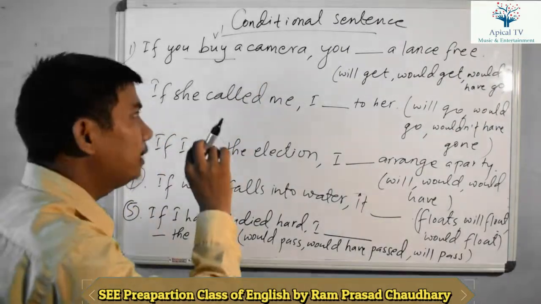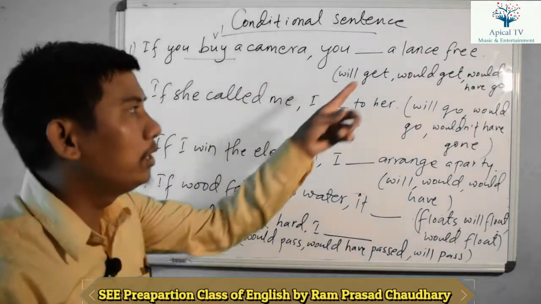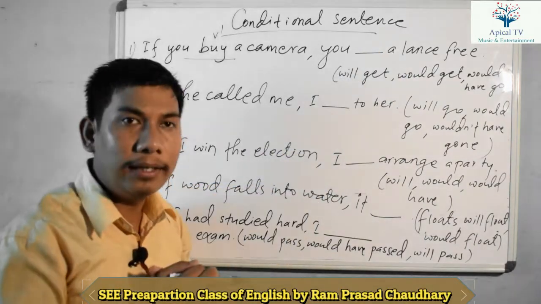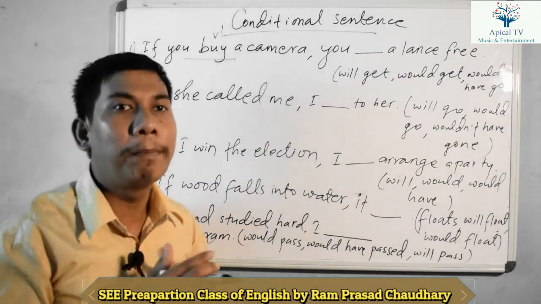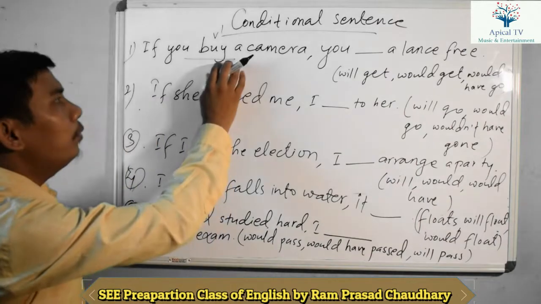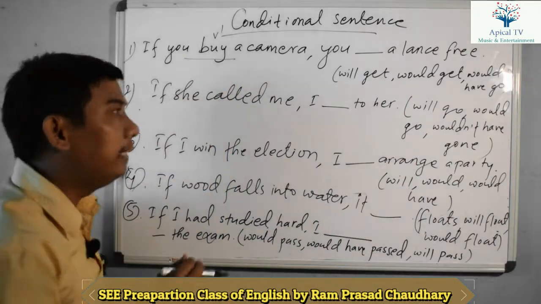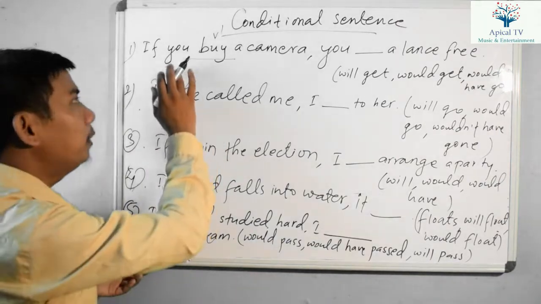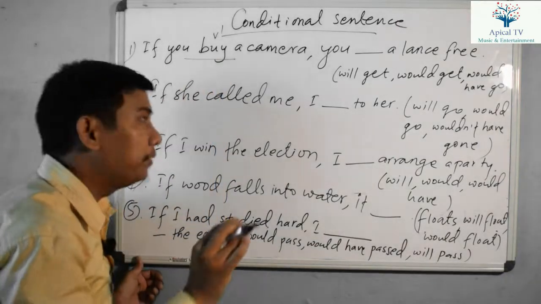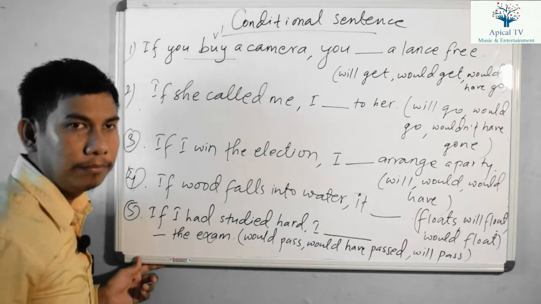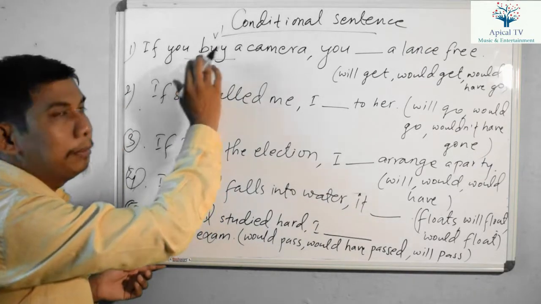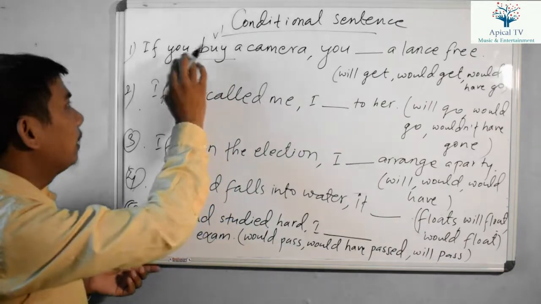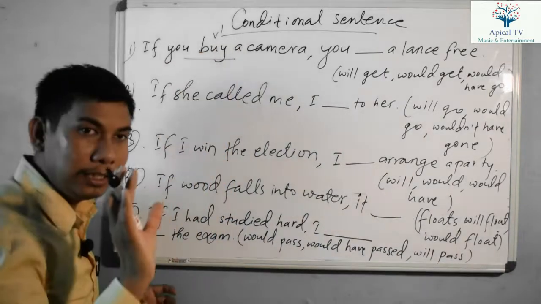If there is simple present in the if clause, either we select verb 1 or verb 5, or we select can, shall, may or will plus verb 1 form, right? Now, if you buy a camera, this is a general statement. See the condition at first. This is not a universal fact. This is not a scientific experiment, we can say.